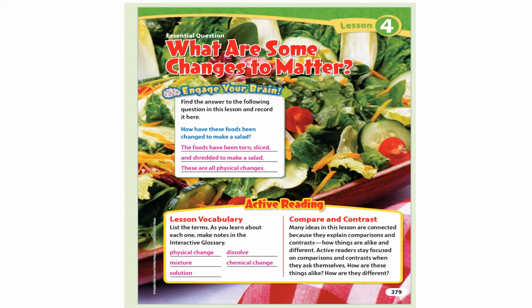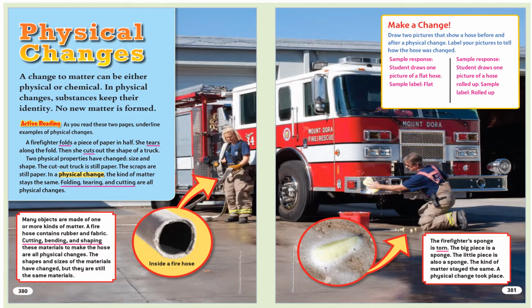Physical changes. A change to matter can be either physical or chemical. In physical changes, substances keep their identity. No new matter is formed. Active reading. As you read these 2 pages, underline examples of physical changes.